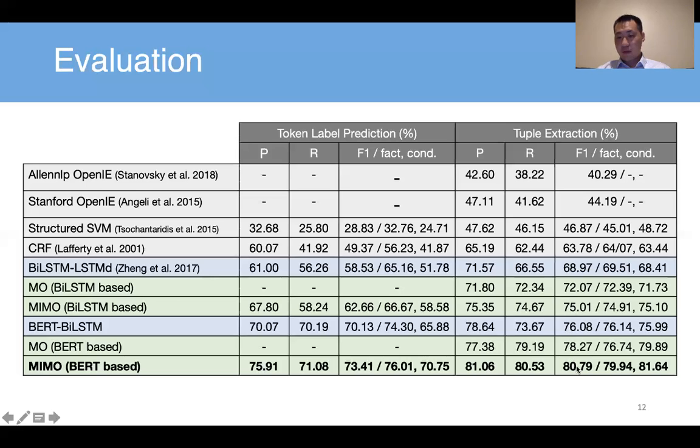Then we further tried MIMO on BERT, and you can see the performance comes to around 81 points. So it shows that MIMO can consistently improve any framework doing sequence labeling.